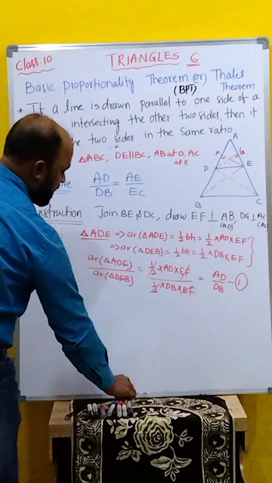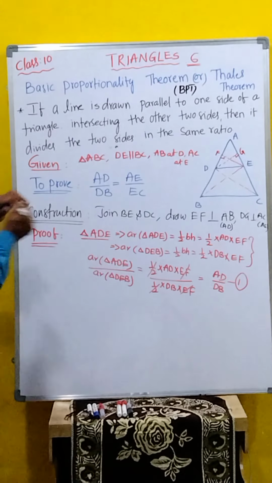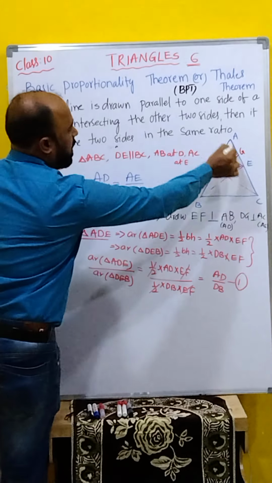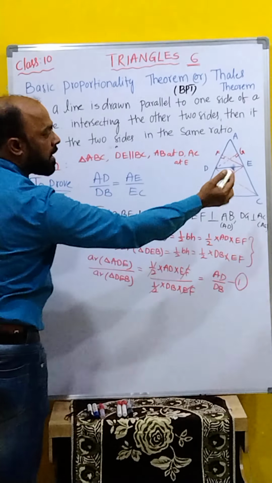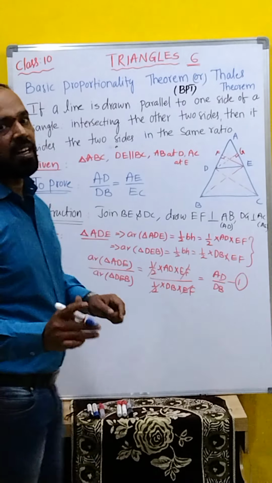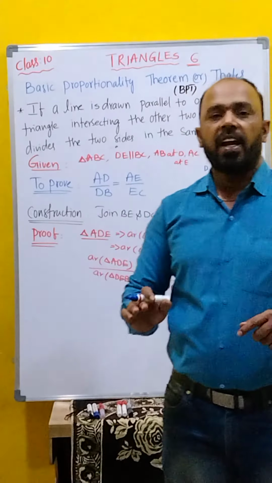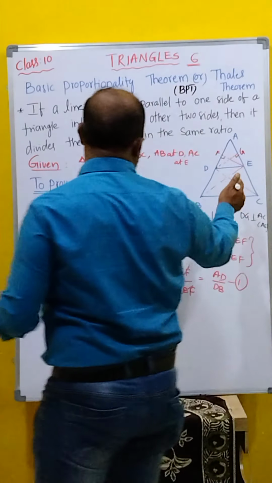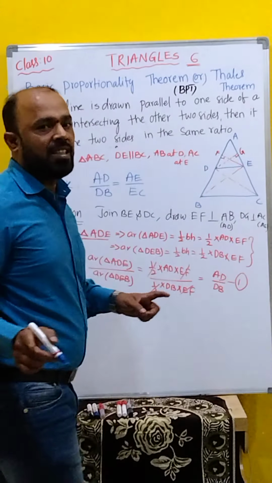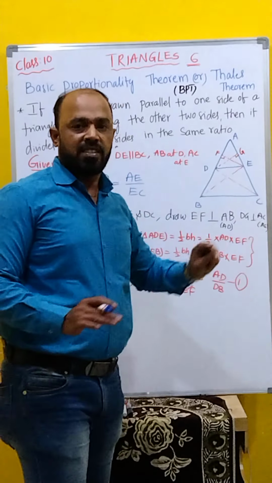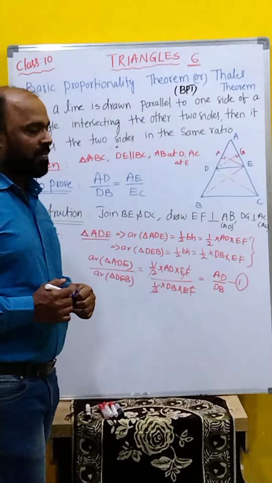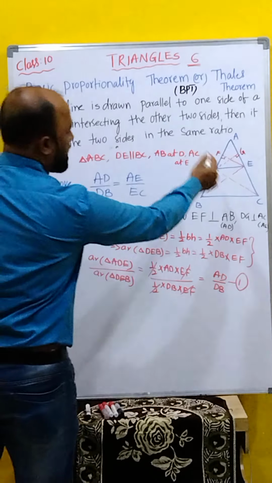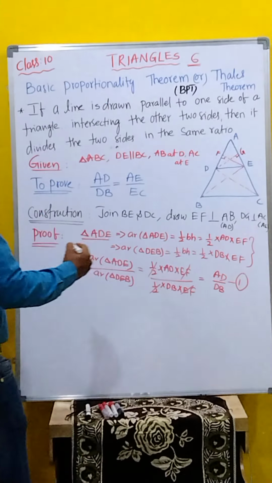What is the right side given here? Same way again, area of AED. AED and ADE are both the same triangle, but only one thing, base and height are different. Just a little change in that. This height is DG and base is AE. But triangle name is same. Clear? Left side completely completed. Now we will go for the right side.